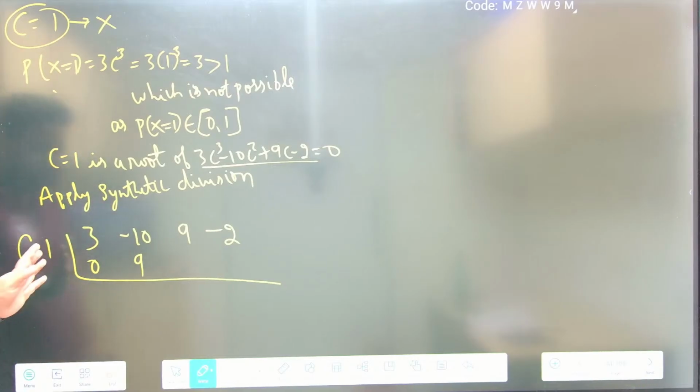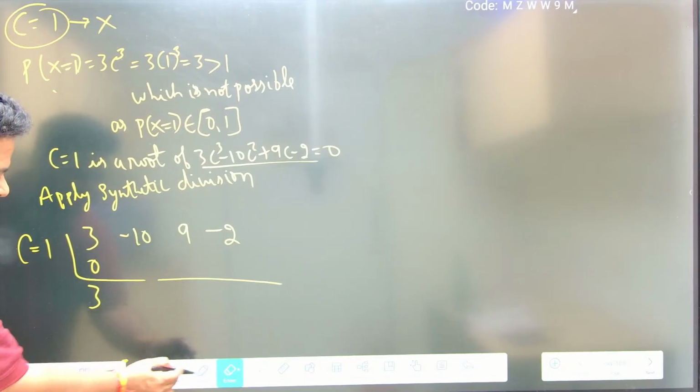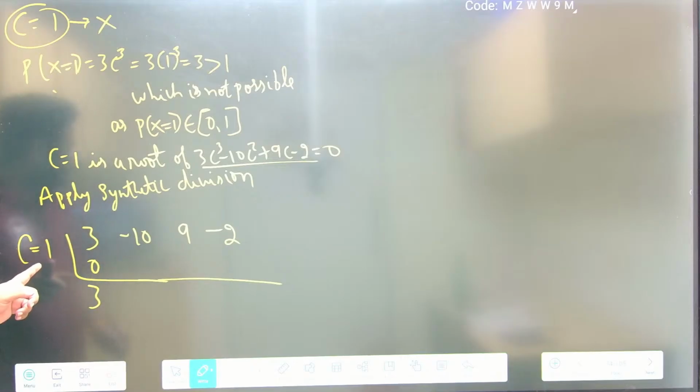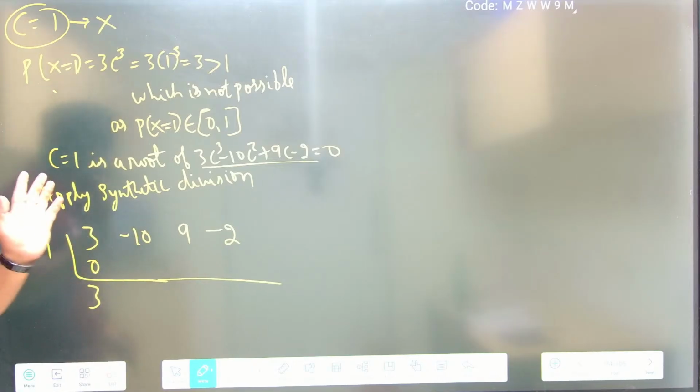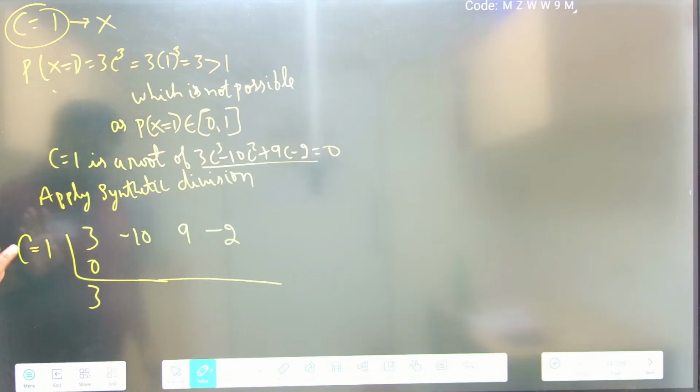So when we take C is equal to 1, 3 plus 0 is 3 only. We have to change C, so C is equal to 1. We should be careful. If I take 3, everything will go wrong. So we should be very patient and careful till the end of the question being solved.